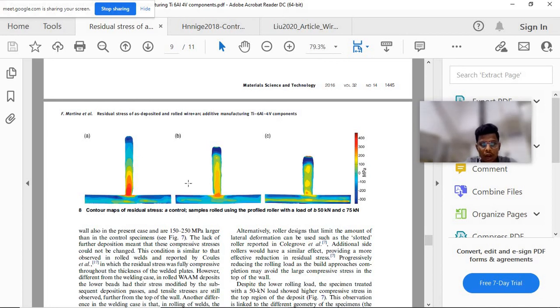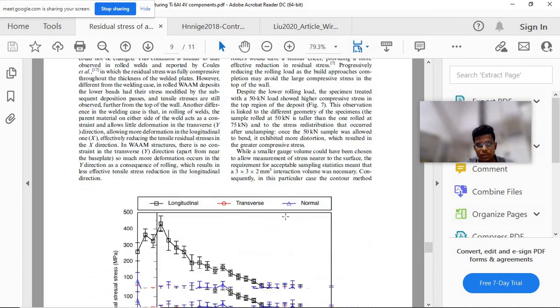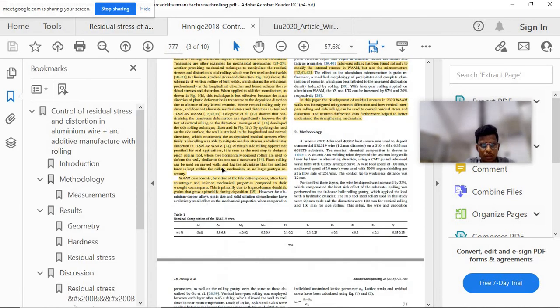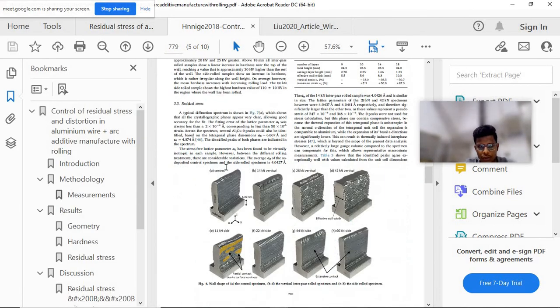So what researchers have done is they applied the rolling after each layer deposition or after welding, rolling with the help of some load, because of which the compressive stresses and the tensile stresses cancel. So you can see in B and C, there is a reduction of tensile stresses, right? Because of that, indirectly distortion also will be reduced. This is what I wanted to show. And one more thing I wanted to show